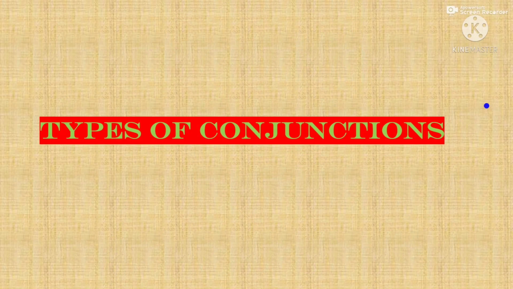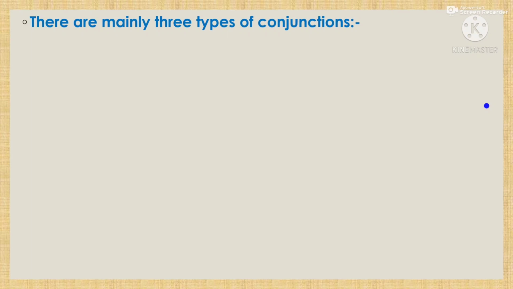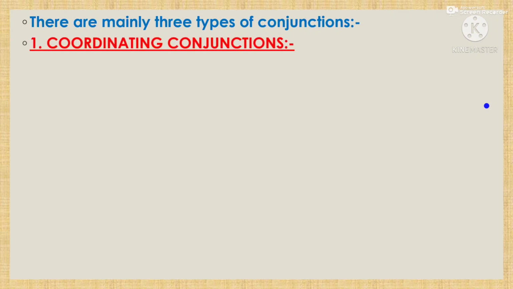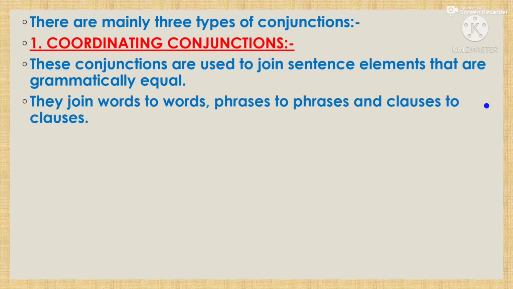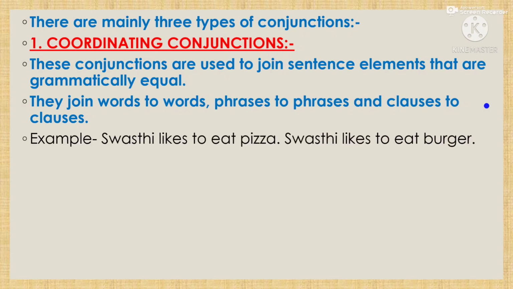Next, we will discuss types of conjunctions. There are mainly three types of conjunctions. The first one is coordinating conjunction. So what does coordinating conjunction mean? These conjunctions are used to join sentence elements that are grammatically equal. That means they join words to words, phrases to phrases and clauses to clauses.